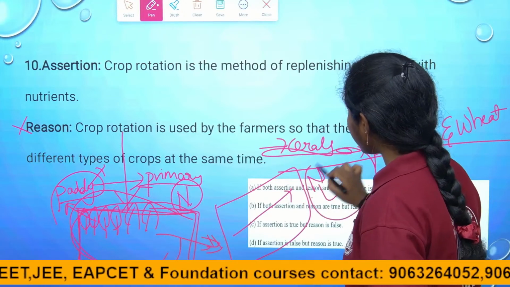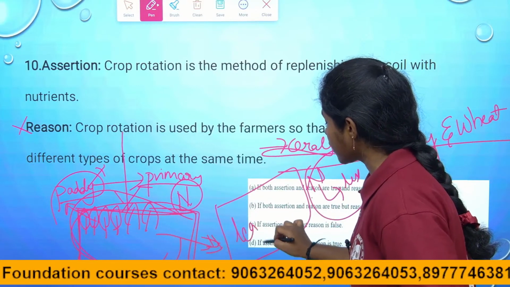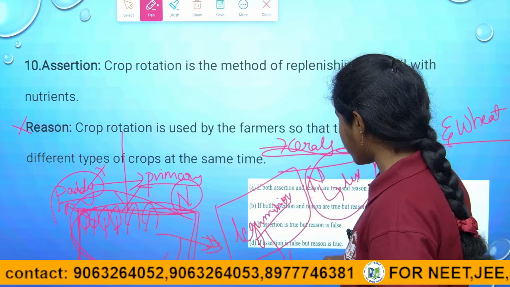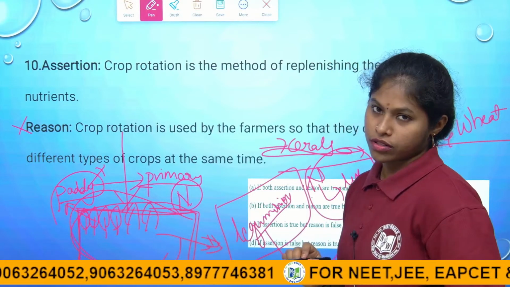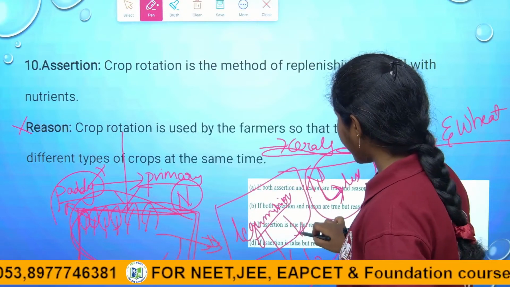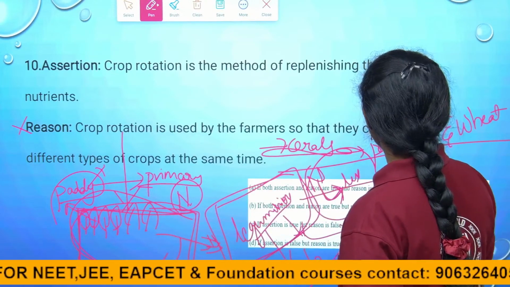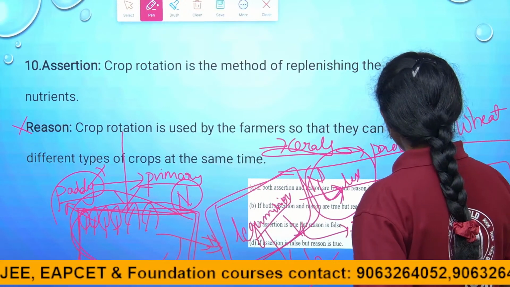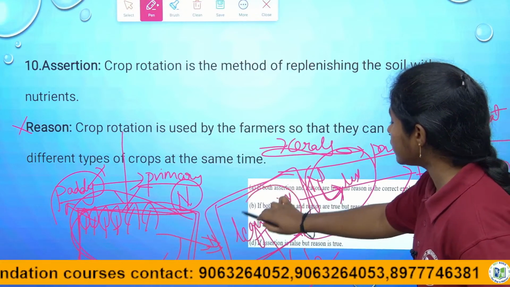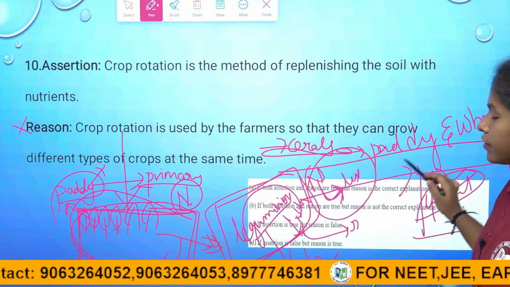So to fulfill this nitrogen, we use a natural method. Here we are placing the leguminous crops. Leguminous plants have the special property, the ability to fix nitrogen, right, children? So thereby the amount of nitrogen will be refilled again in this piece of land. Then again I grow the wheat crop here. Wheat and paddy require nitrogen. So after the refilling, the nitrogen is used by these wheat plants. Right, children? These wheat crops.